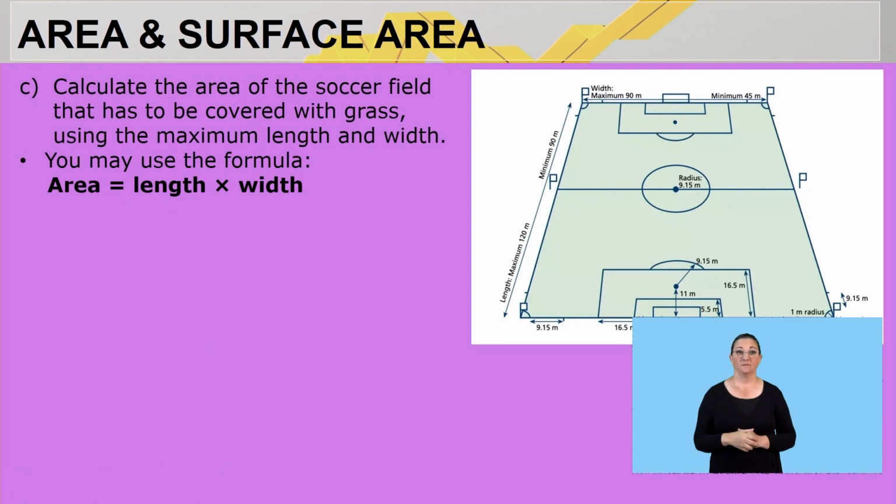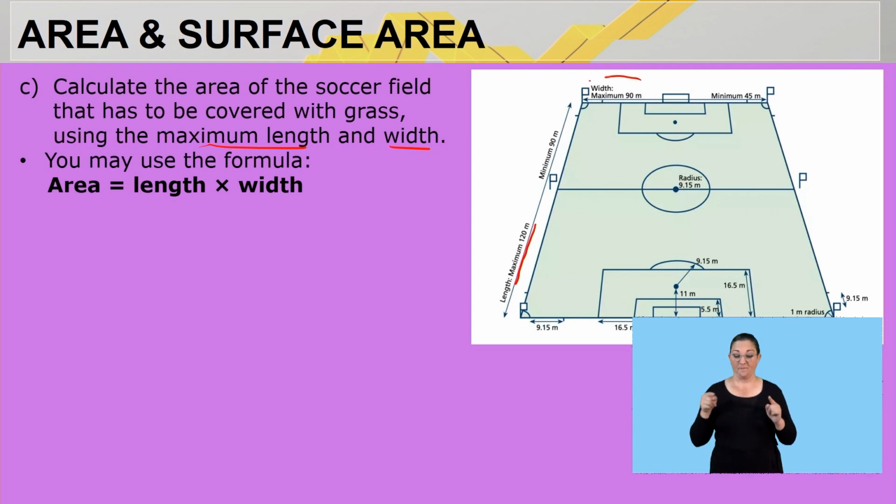Question number C is saying, calculate the area of the soccer field that has to be covered with grass using the maximum length and maximum width. Again, you may use the formula, length multiplied by width. Looking at the diagram, it says the maximum length is 120 meters.